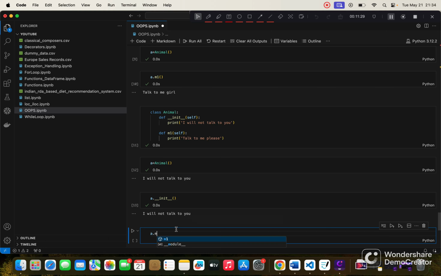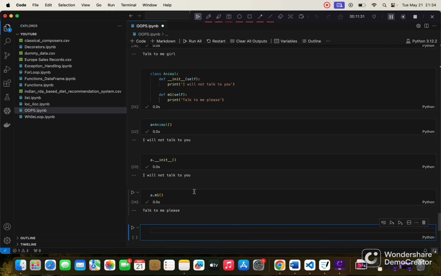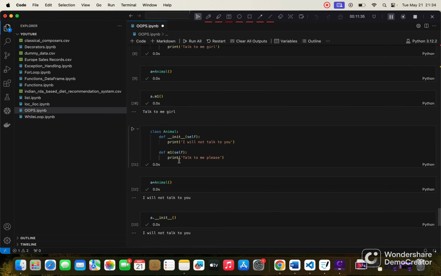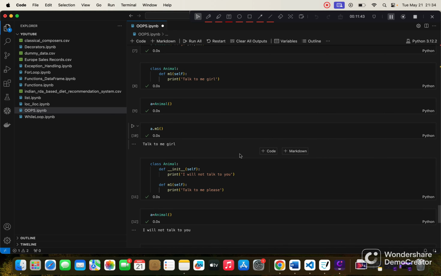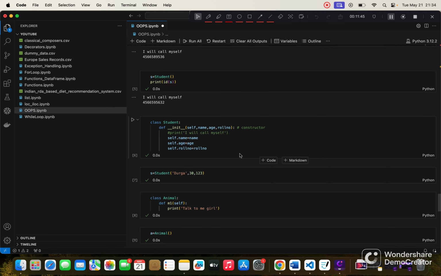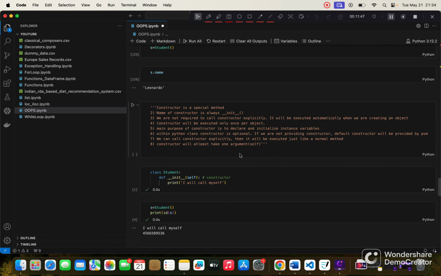Let me call m1 also. Here in the normal method you can see it's talk to me please. We can call the constructor explicitly, but one of its properties is that it executes itself as soon as we create the object. I don't think there is going to be a need to call it explicitly. That's why it's a special method, because it calls itself on its own when we create an object.